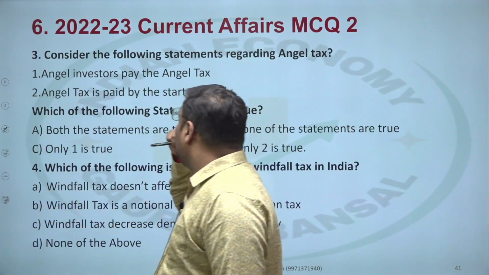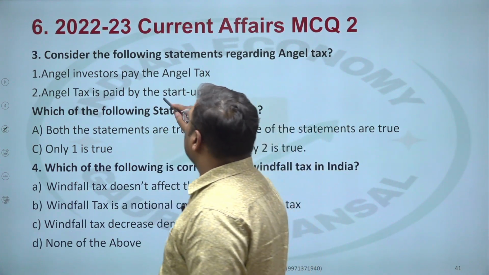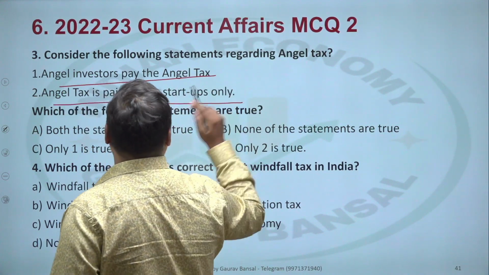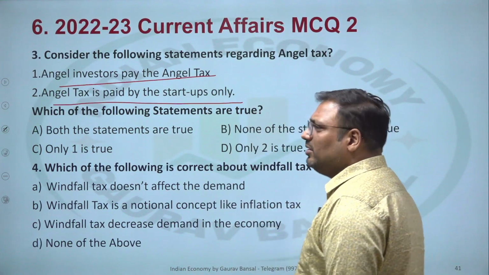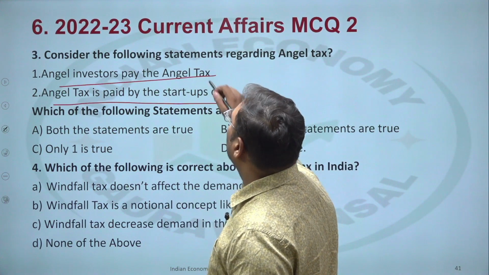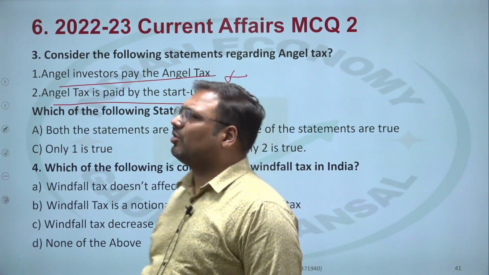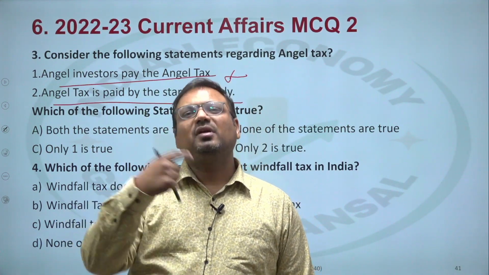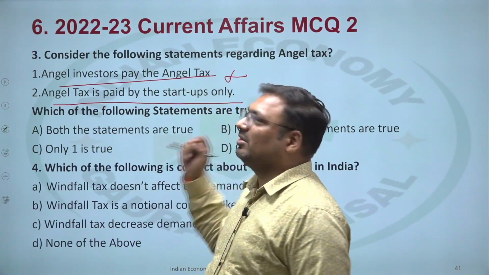Question number 3. Consider the following statement regarding angel tax. Angel investor pay the angel tax. Angel tax is paid by the startups only. So in this case, what should be the answer? Angel investor pay the angel tax. This is wrong, because I've just discussed the concept of angel tax. Angel investor doesn't pay it. It is the company which receive it. So it should be the tax paid by the startups.